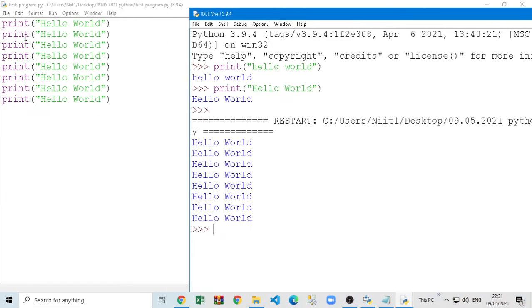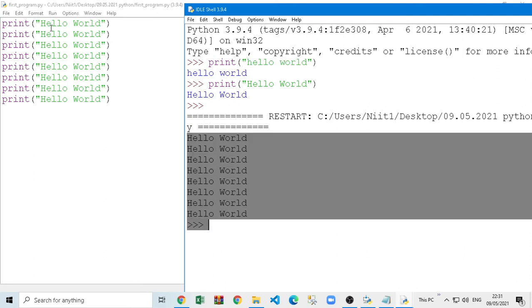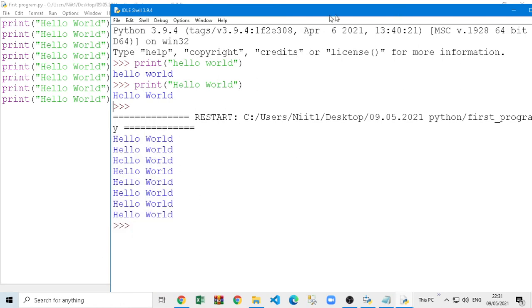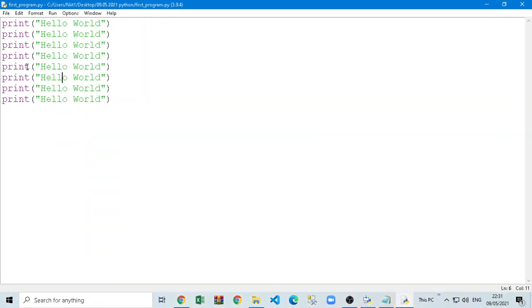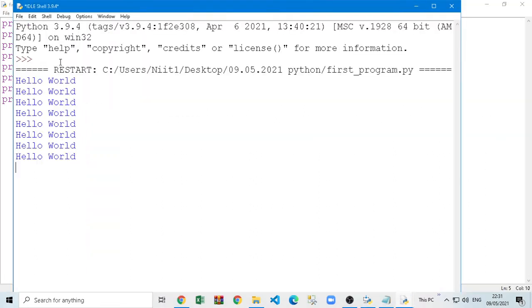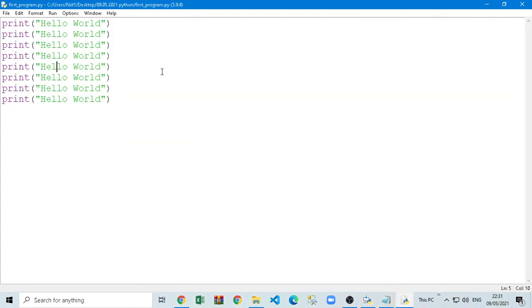Then you can see here this is the code I have written, and in the other window which was open earlier, where I wrote the statement print hello world, below that it printed my output. I think there are somewhere 7 to 8 hello worlds, and it's printing the same here, you can see. So actually this shell window is treated more like the output window. Here I am writing code and then hit F5, and on the right hand side it's showing me the output. So this is how we run the Python code.